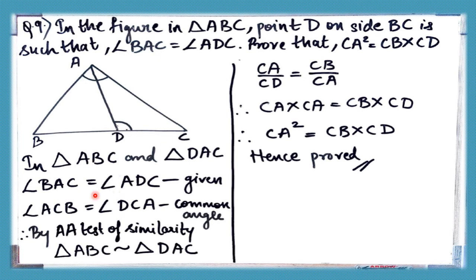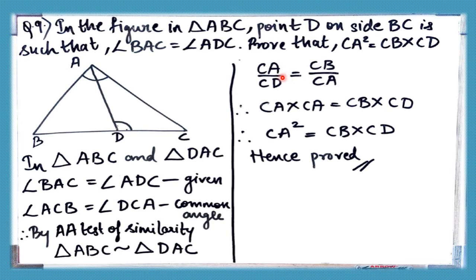Now one corresponding angle we got which is equal. Another we need to find. If you observe, to both these triangles one angle is common, that is angle C. Angle C is common to both this smaller triangle to the left and the larger triangle. So we have a common angle. So by AA test of similarity, these two triangles are similar. The bigger triangle ABC and the smaller triangle DAC, they both are similar.